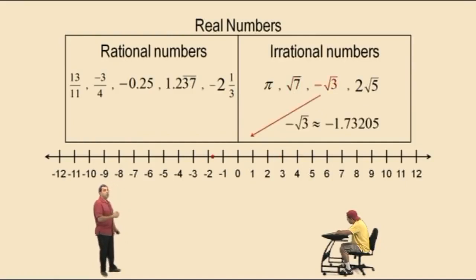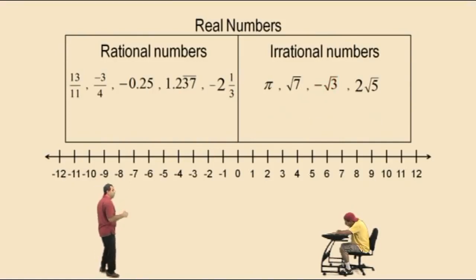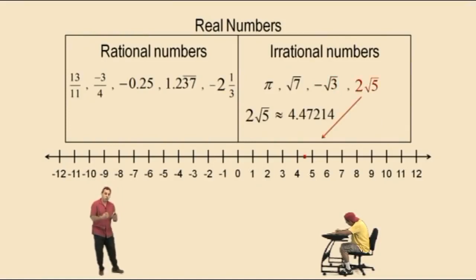Same with square root of 3. Remember, negative square root of 3 means take the square root of 3 and multiply by -1, which gives you negative 1.73205. That's rounded there, and so it would be somewhere over here. And finally, 2 square roots of 5. Now, 2 square roots of 5 means 2 times the square root of 5.